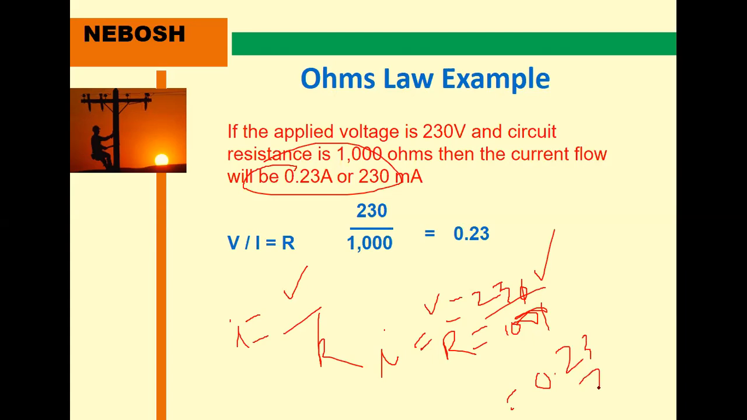0.23 or 230 milliamperes also. 230 milliamperes also here. This way you are calculating I equal to V by R. If you give the voltage and also the resistance is given here, 1000, you substitute these values using your calculator, and you get the full answer automatically. Easily you get the full answer. Okay, you do it at your home.